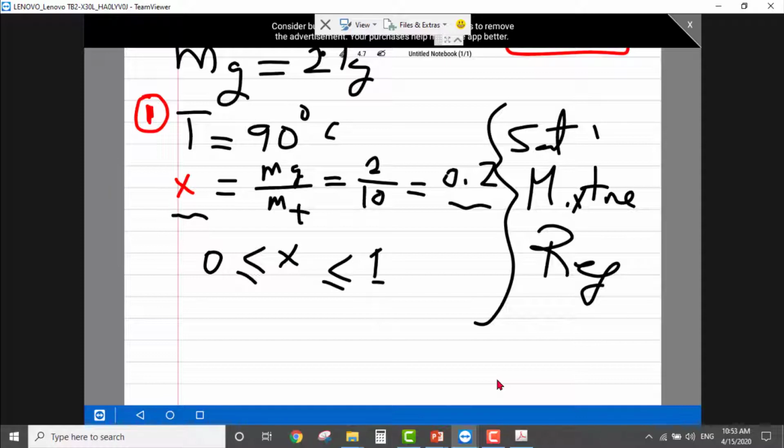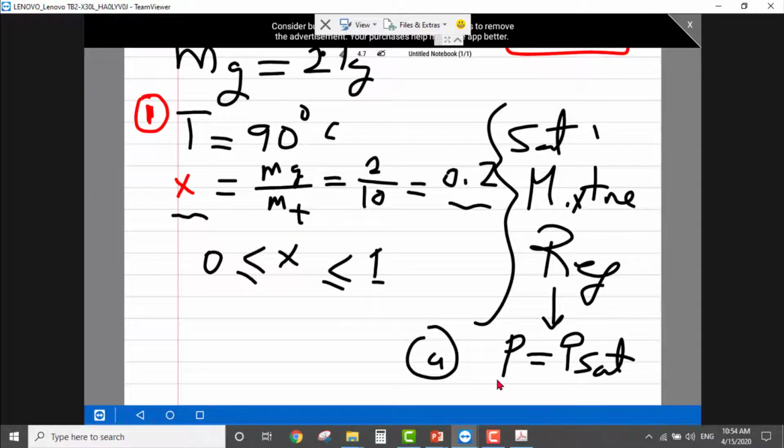Okay, so if the quality is between 0 and 1, as we learned in the previous lecture, that means we are in the saturated mixture region. That means the pressure needed in the first part must equal P sat in the table.